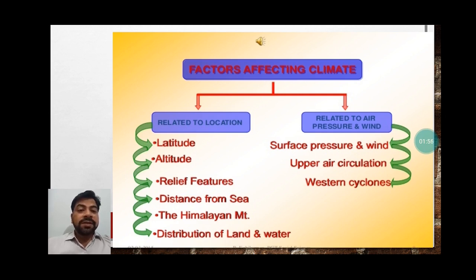If you compare the climate of the mountainous region with the plains region, is it the same? Not at all. The climate and temperature of the plains are different from the mountainous region. If we compare the plains with the desert regions, that is different too. When we talk about the coastal regions, they have moderate temperature. This way, different physical reliefs also affect the climate of a particular place.